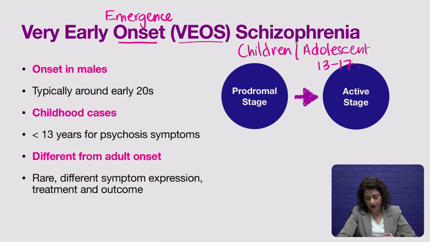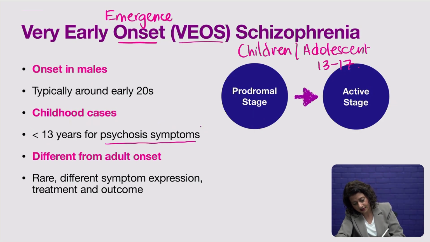When you are talking about very early onset schizophrenia, you must remember that for cases of schizophrenia to be classified as childhood cases, they must be less than 13 years old for the first symptoms of psychosis to emerge. Remember, psychosis means symptoms that indicate a disconnect from reality.